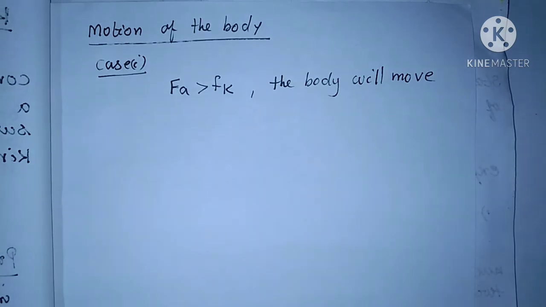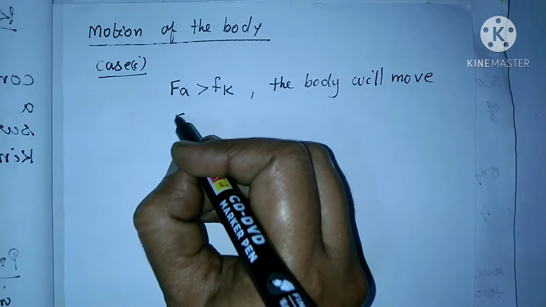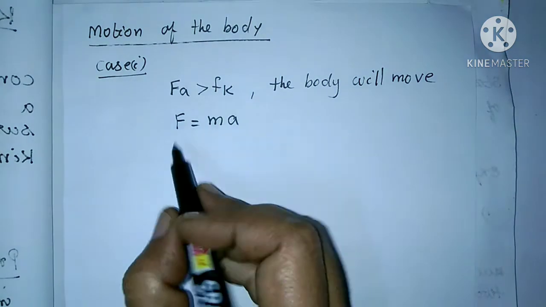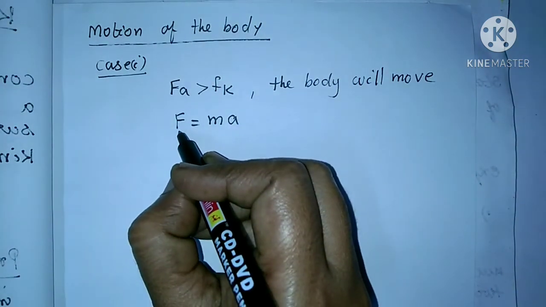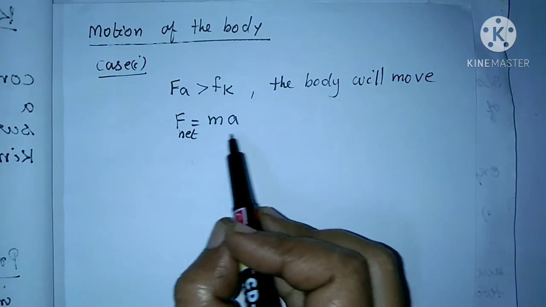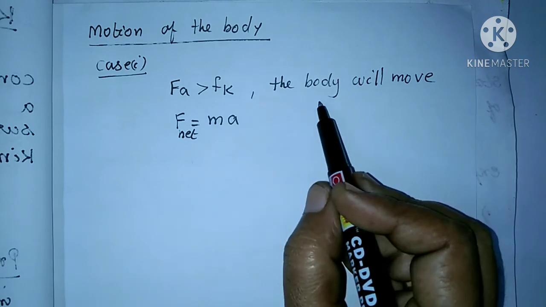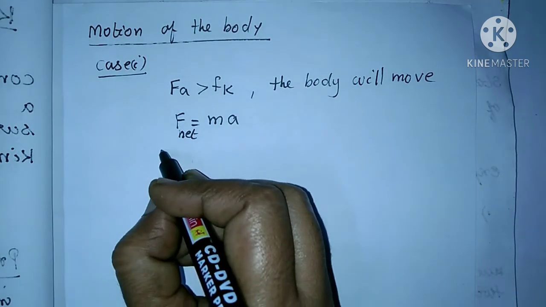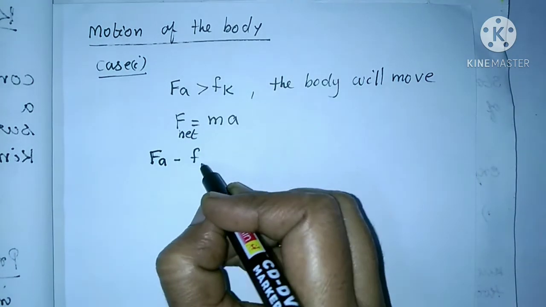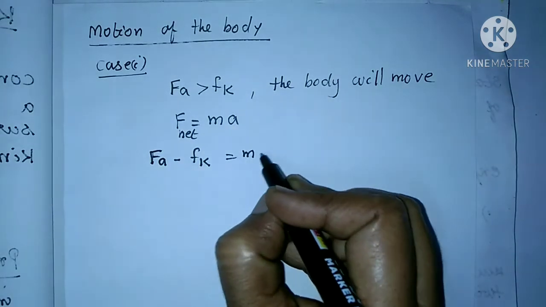From Newton's second law, you know that the force exerted on the body is equal to mass into acceleration. What is the force exerted on the body here? That is the net force. So the net external force equals mass into acceleration. When the body is moving, the net external force is the applied force minus the kinetic frictional force, equal to m into a.